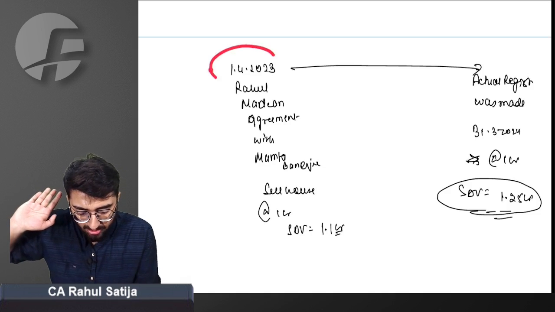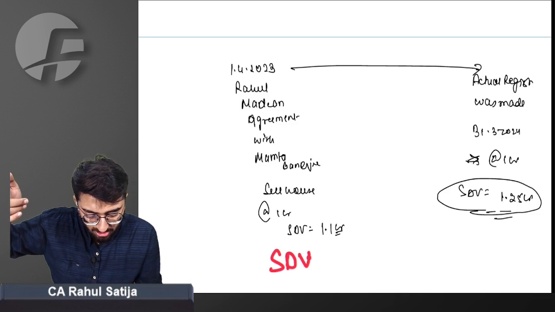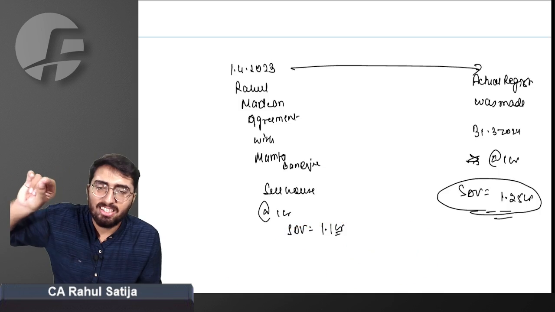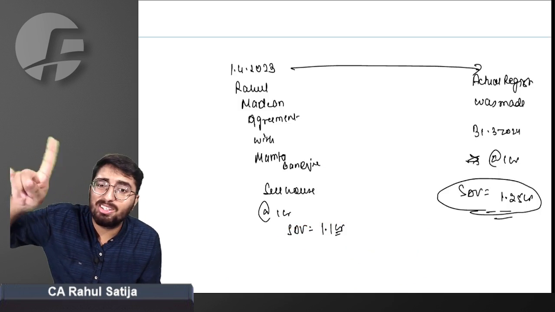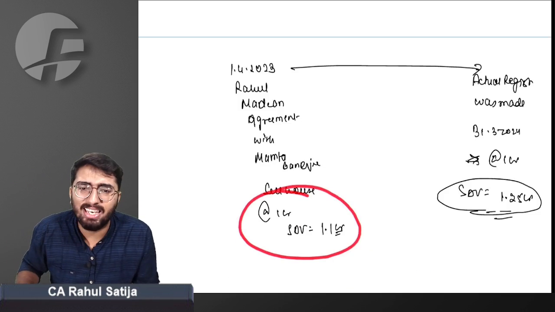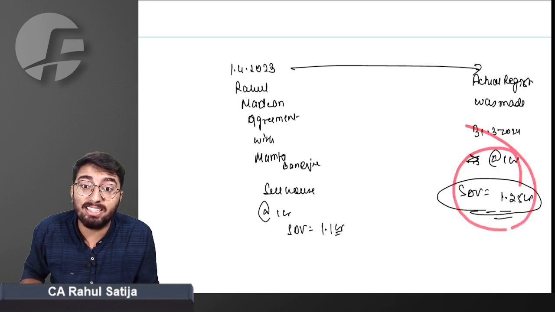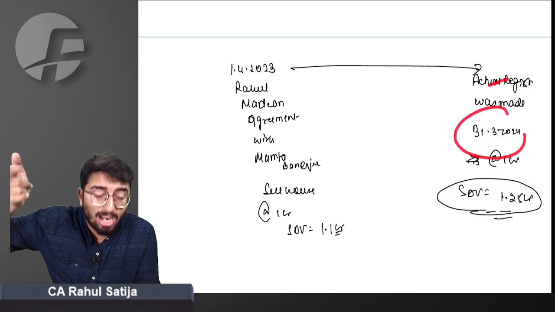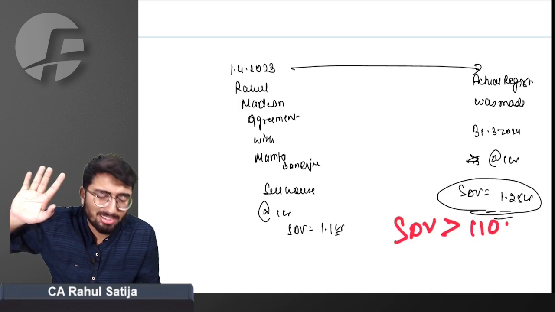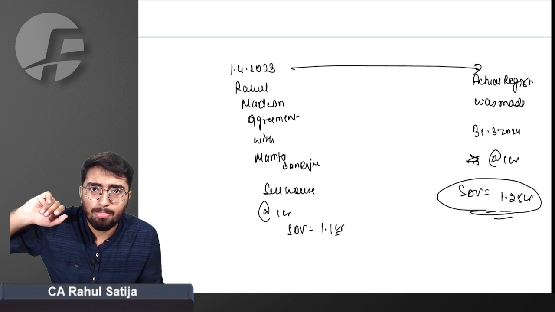If I am considering SDV as on 1st April 2023, my SDV is not greater than 110% of consideration. Can I say it is equal to 110% of consideration, but not greater? So can I say SDV is correct here? But if I'm considering SDV of 31st March 2024, can I say SDV is greater than 110% of consideration? Yes, sir. In that case, SDV will be taken as the full value of consideration.